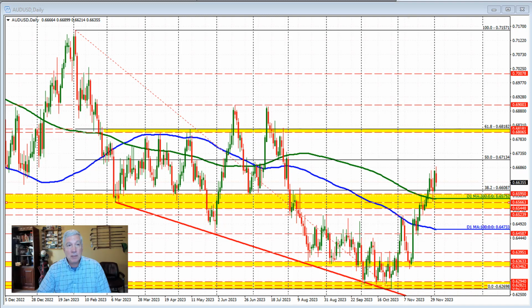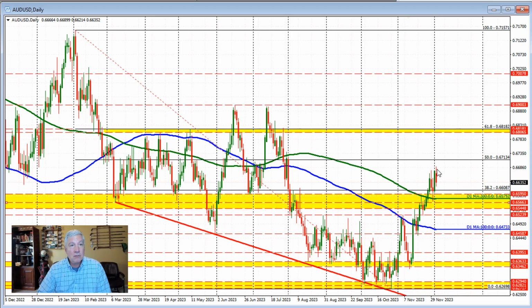Remember, the Reserve Bank of New Zealand also kept their rates unchanged last week when they met, but they were a little bit more hawkish in their comments, and that helped to push the New Zealand versus US dollar to the upside, and we closed near the highs of last week for that currency pair. We are a little bit lower today, but the Aussie versus US dollar also moved to a new high, going back to August 1st.